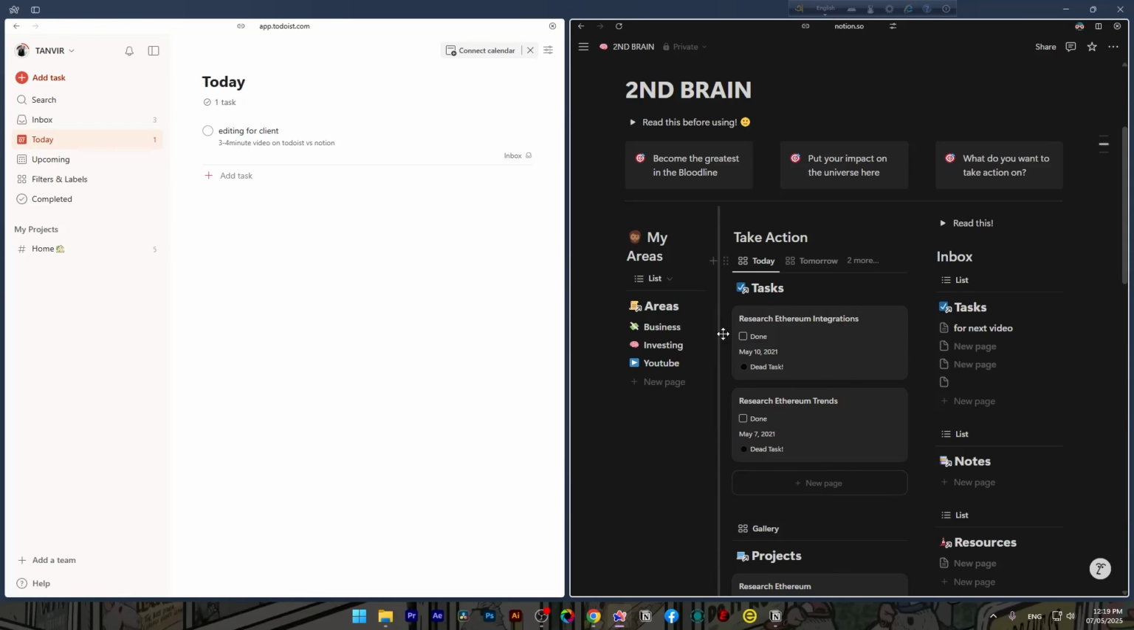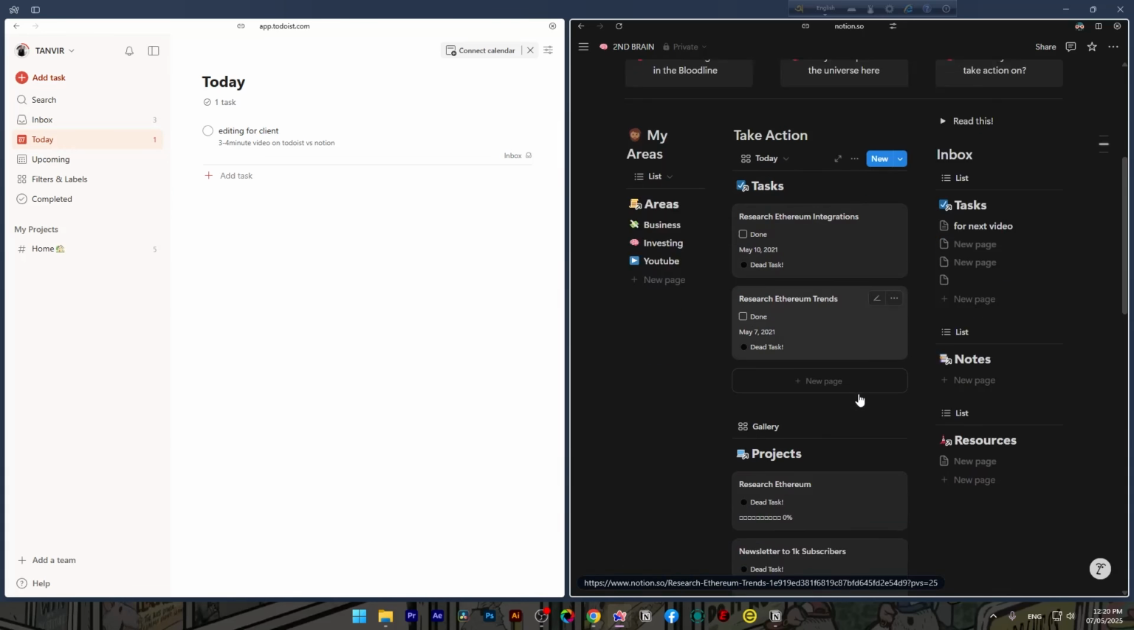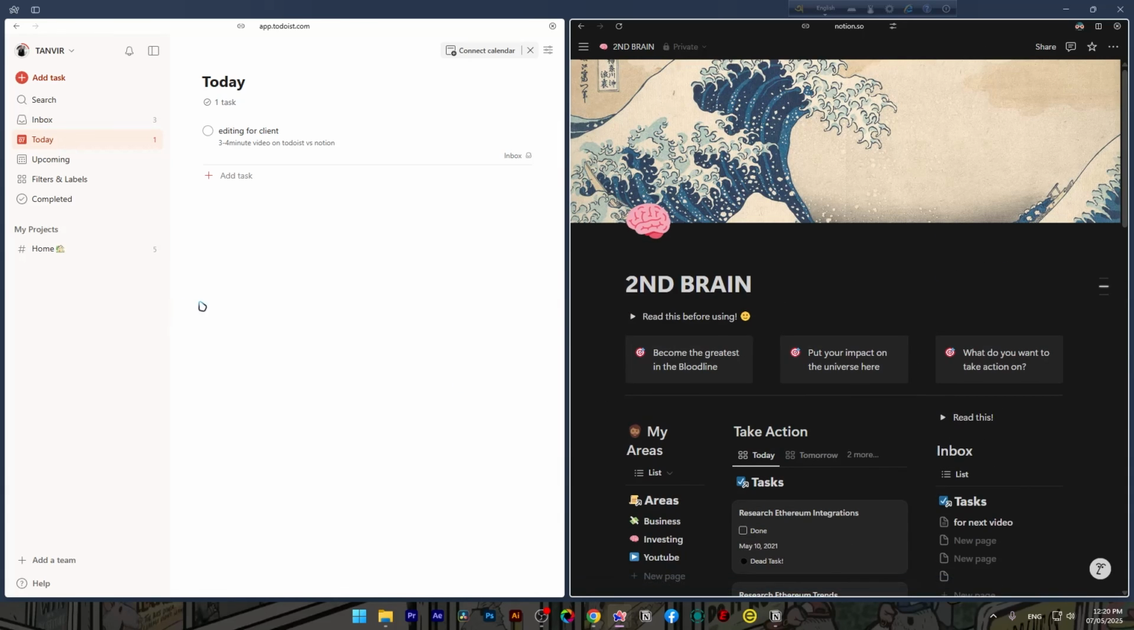So here's what I personally do and what I recommend. I use Notion for planning, vision, and system building. And I use Todoist for fast daily tasks and mobile capturing. If I had to choose just one, Notion, obviously, because it adapts to everything.